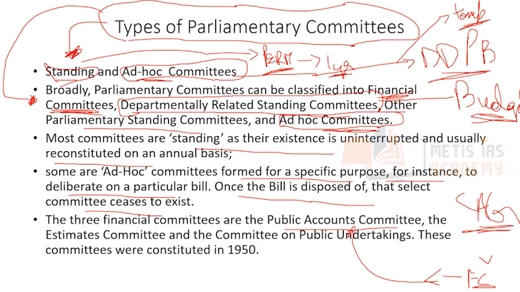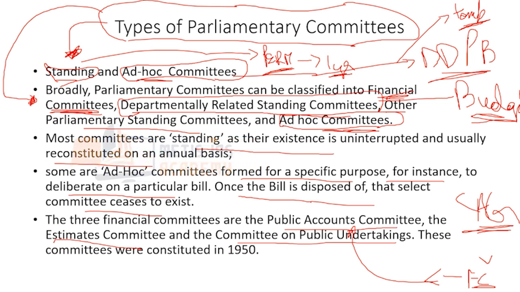So basically, there are three financial committees. There is the Public Accounts Committee, then there is the Estimates Committee. Now, what is this Estimates Committee? In simple words, it looks into the estimates of the budget, whether the money demanded by each ministry is proper or not, whether the money spent by each ministry is proper or not. Then there is something called the Committee on Public Undertakings. Now, what is this Committee on Public Undertakings?